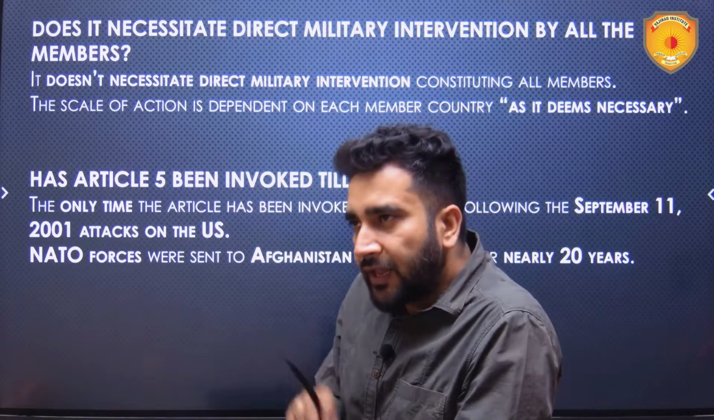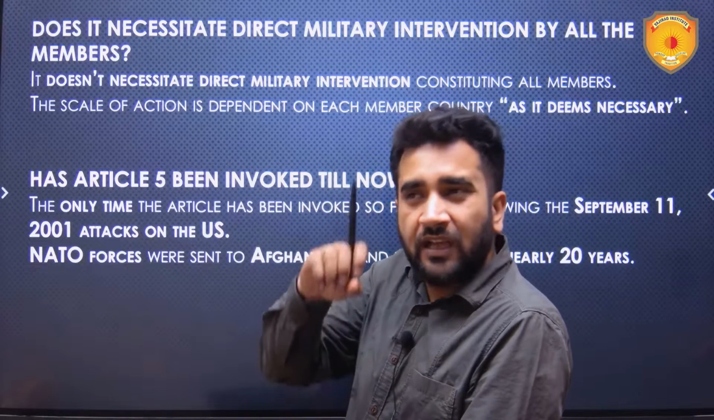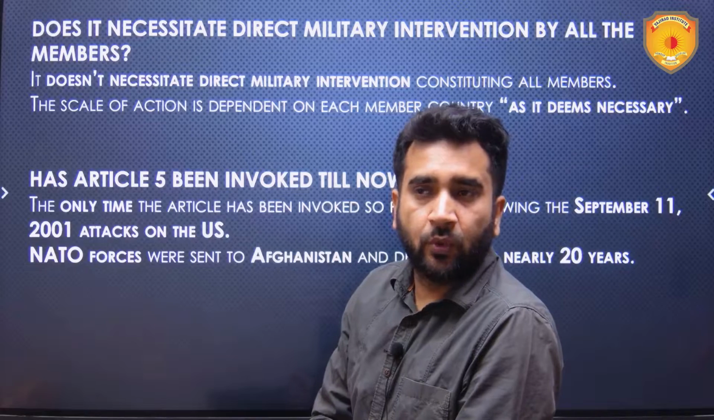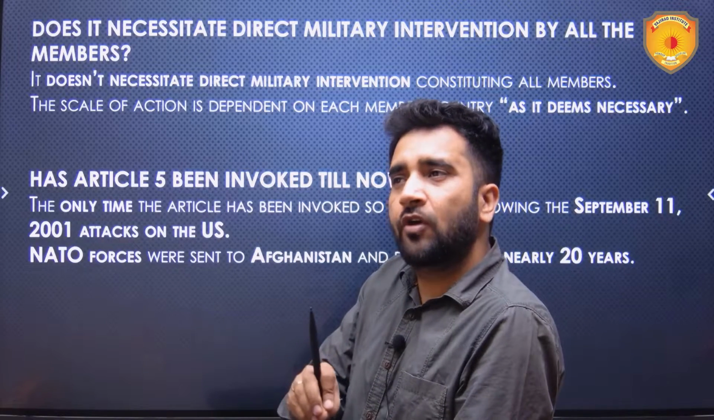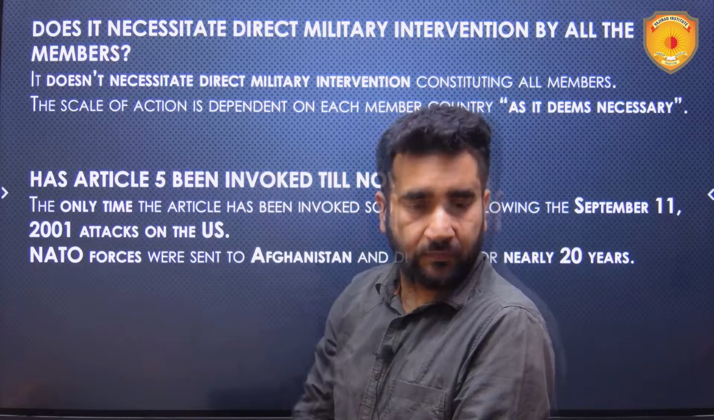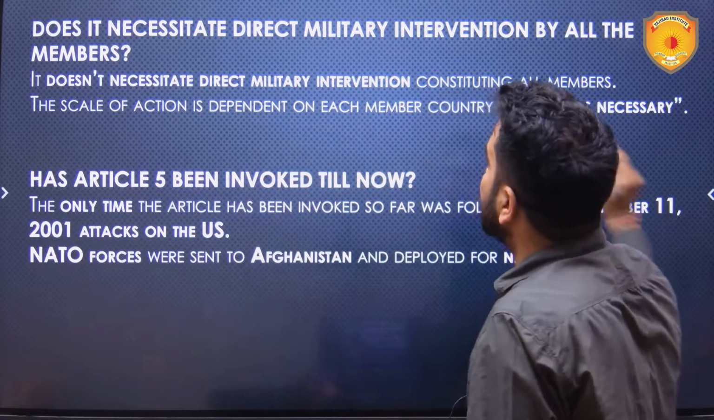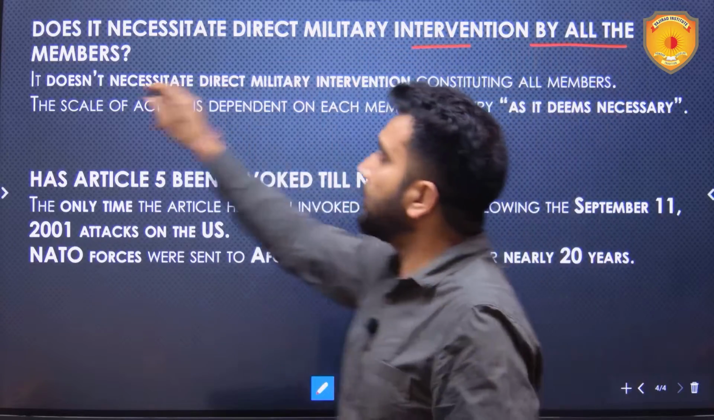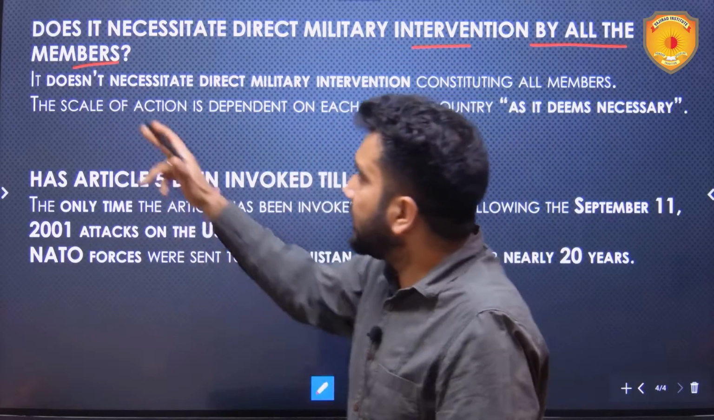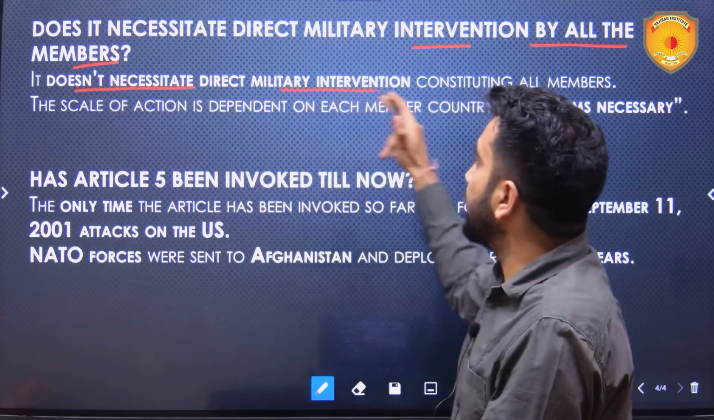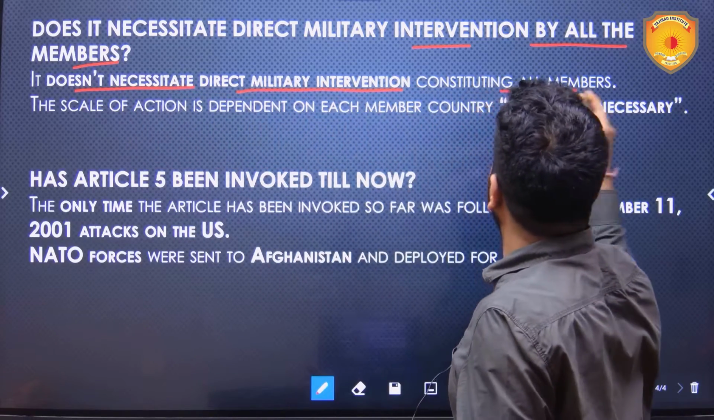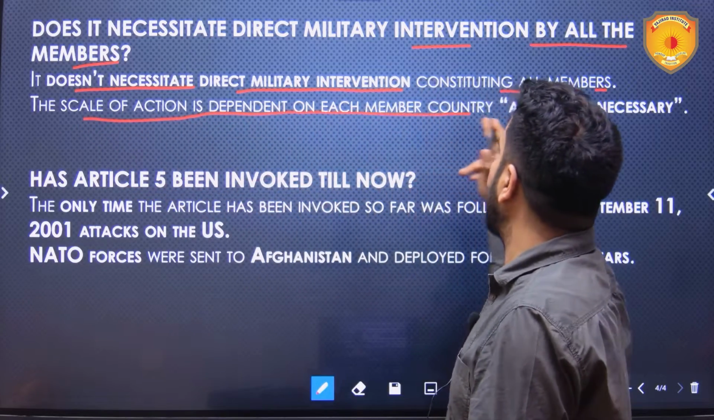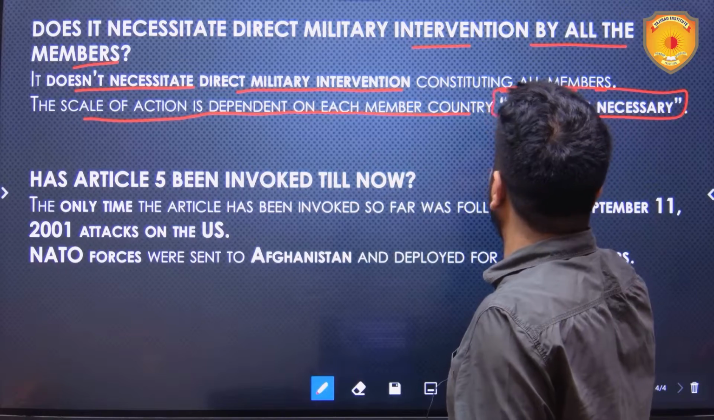But another big question is, is it compulsory on all the members to attack, or is it compulsory on all the members to contribute in equal measure? Now here comes the question, does it necessitate direct military action or direct military intervention by all the members? You would be surprised to know that it doesn't necessitate direct military intervention by all members. The scale of action is dependent on each member country as it deems necessary.